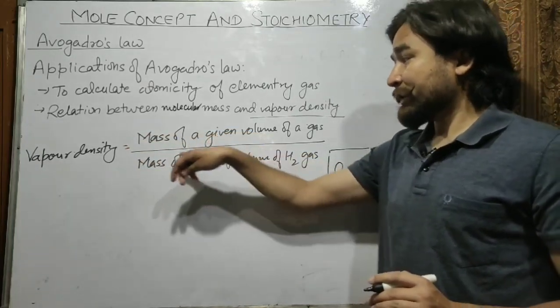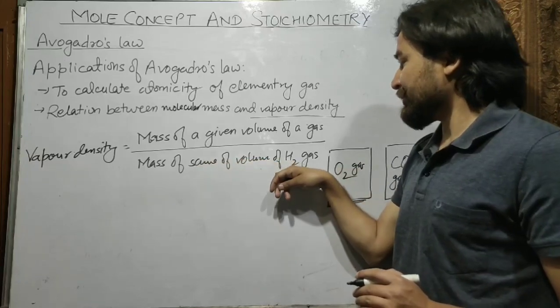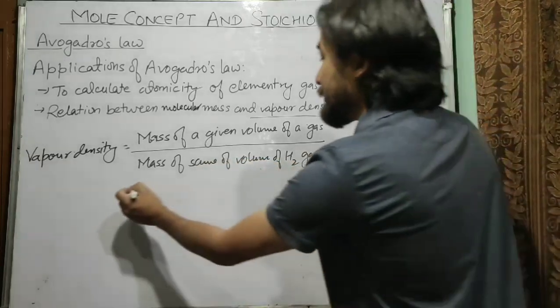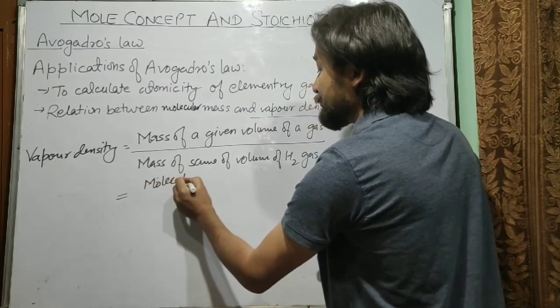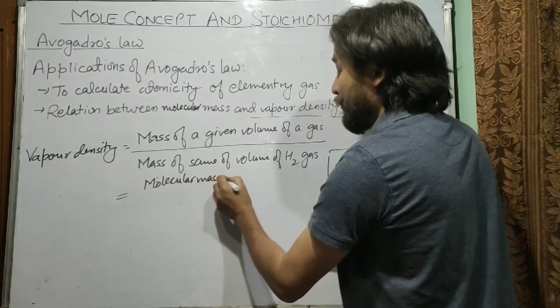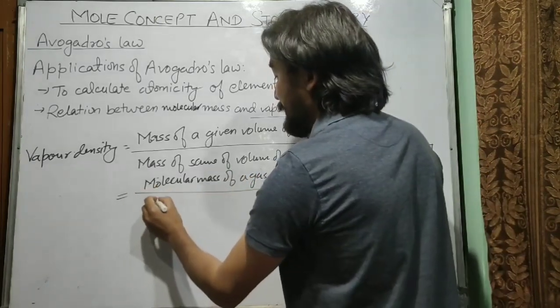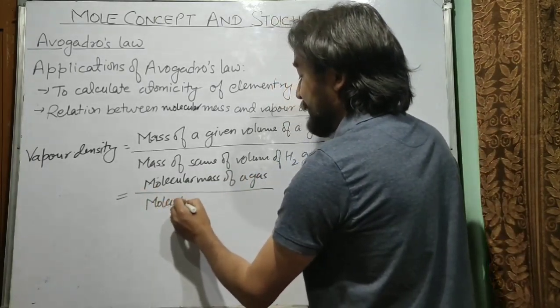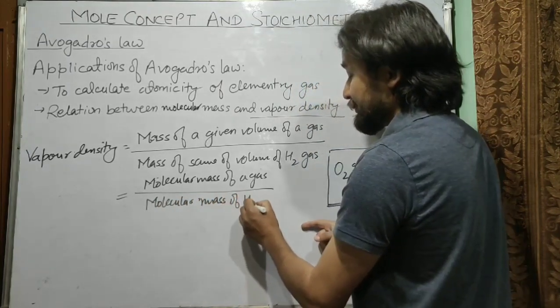And you know that the mass of a given volume of a gas by the mass of the same volume of hydrogen, this ratio is also equal to the molecular mass of a gas divided by the molecular mass of hydrogen.